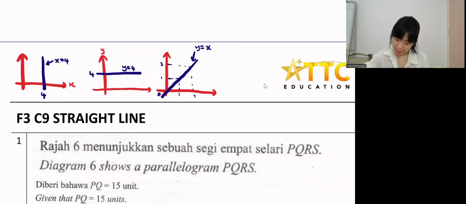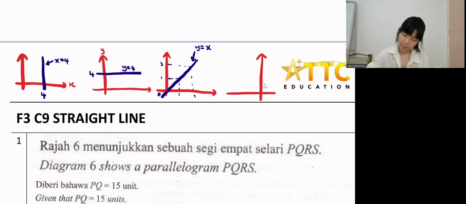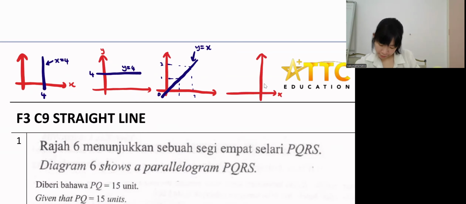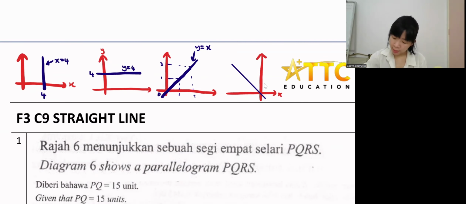Right? Okay, then the other one, the fourth one. Let's say it is also 45-degree. Okay, let's say it's also 45-degree. This is -1, 1. -2, 2. So what is the equation of this line?